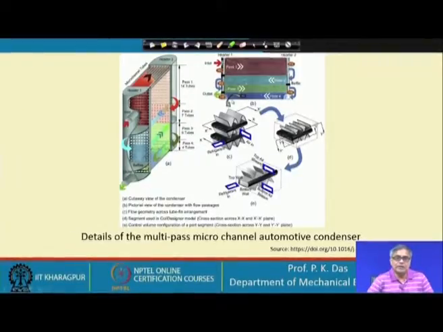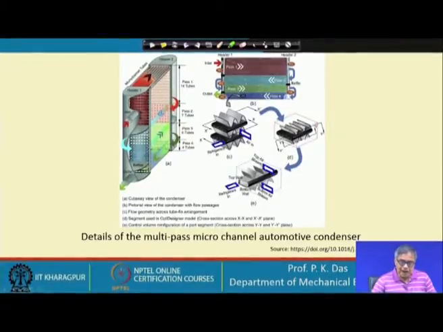Well, passes are not very uncommon in heat exchangers. In a heat exchanger there could be a number of passes, and so here also we are having them, but what is to be noted is that in the first pass, where the superheated vapor is flowing, there are 14 tubes. All the tubes are of the same dimension. So, 14 tubes means large cross sectional area. As the density is low for vapor, we have to provide large cross sectional area.